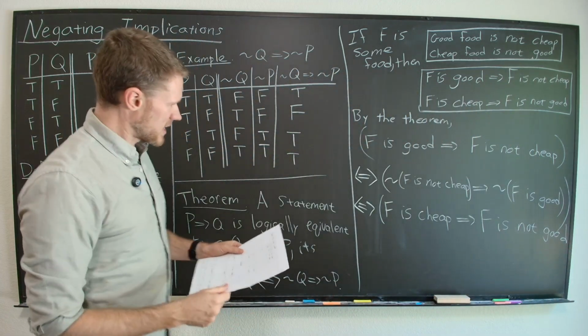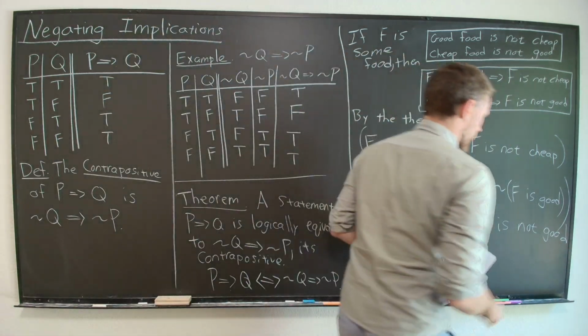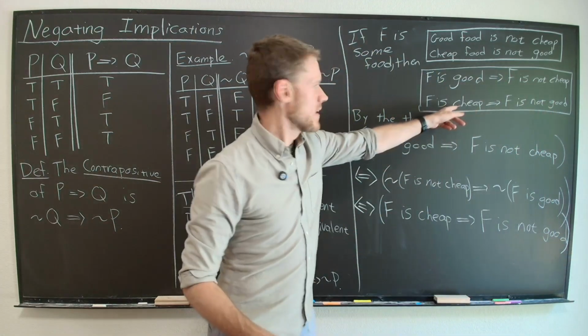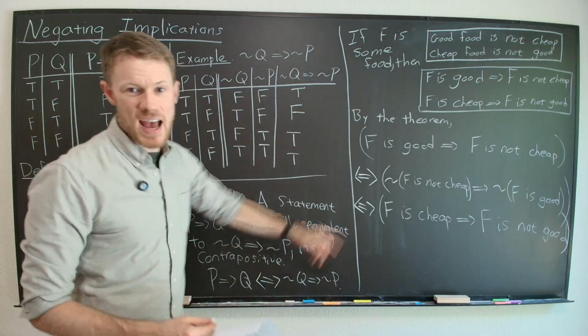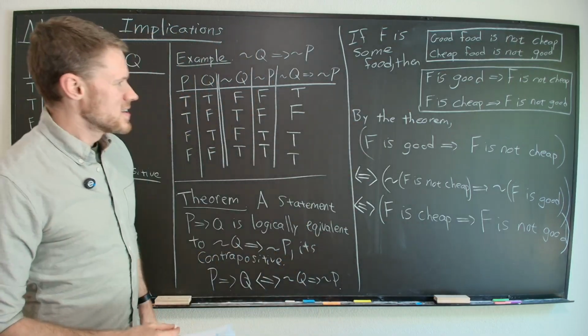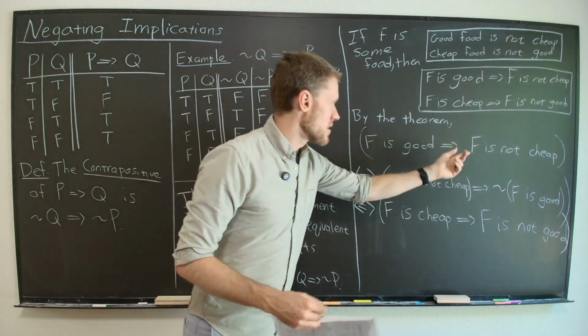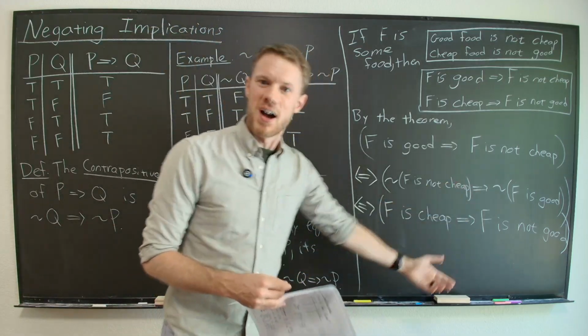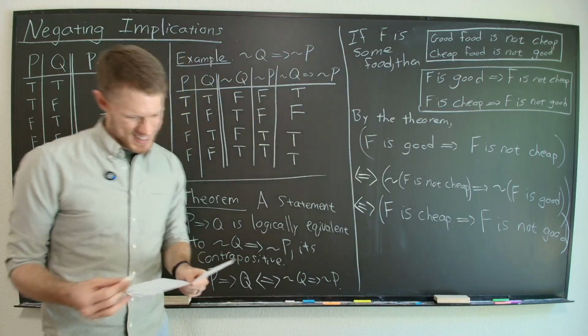And would you look at that? Cheap implies not good is the second half of the sign, right? So good food being not cheap is logically equivalent to cheap food being not good.